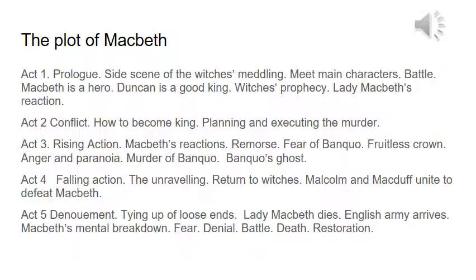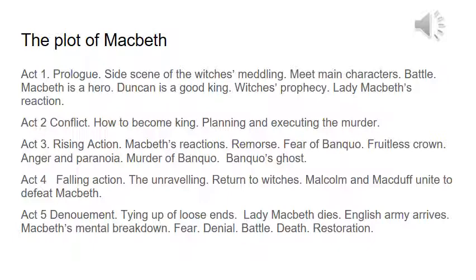By the time we get to Act 5, we have the denouement. All the loose ends are tied up. Of course, Lady Macbeth has to die because she was the person who organised the murder. So for her part in King Duncan's murder, Shakespeare refuses to let her live. She becomes so full of guilt that she has nightmares and dreams, and in the end she kills herself off stage. We don't know how she does it.